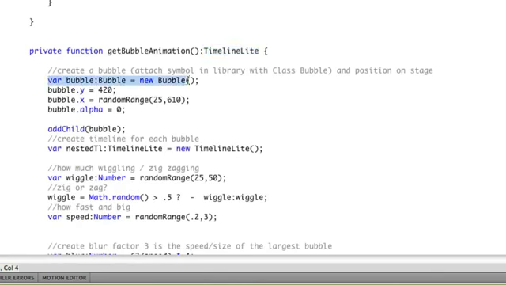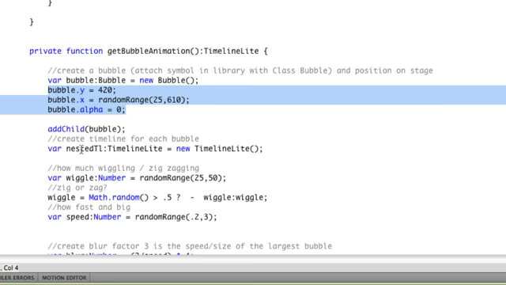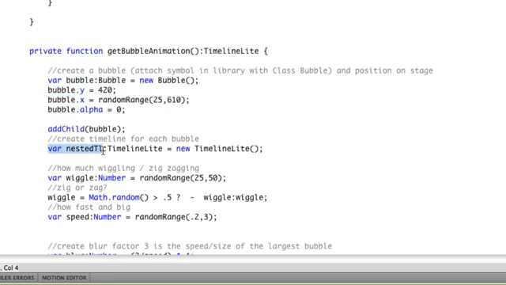It creates a bubble. That's a symbol that I drew. It's in my library. It looks beautiful. I'm placing that bubble on the stage, and I'm creating something called nested TL, because this timeline is the one that's going to be inserted into my main TL up here.